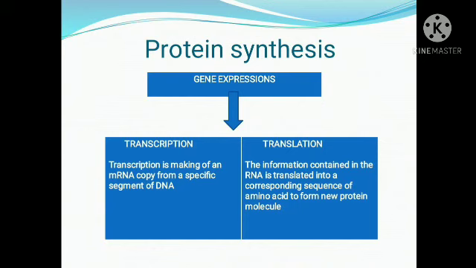Our body is made up of proteins. There are different types of proteins in our body, and the proteins are broken down into amino acids as a process of digestion.